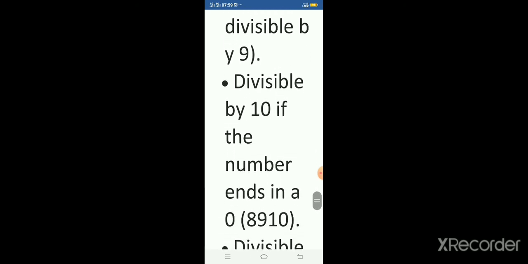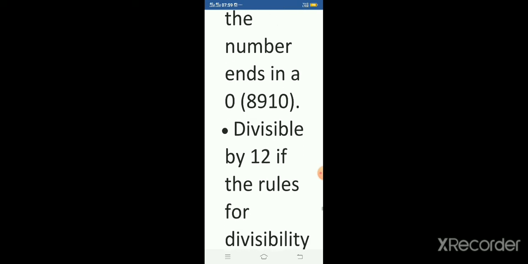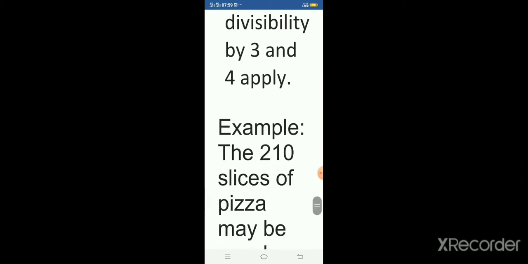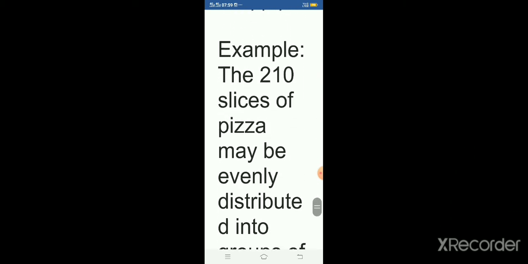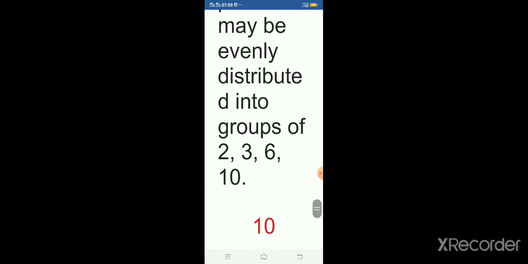Divisible by 10 if the number ends in a 0. Divisible by 12 if the rules for divisibility by 3 and 4 apply. Example, the 210 slices of pizza may be evenly distributed into groups of 2, 3, 6, 10.